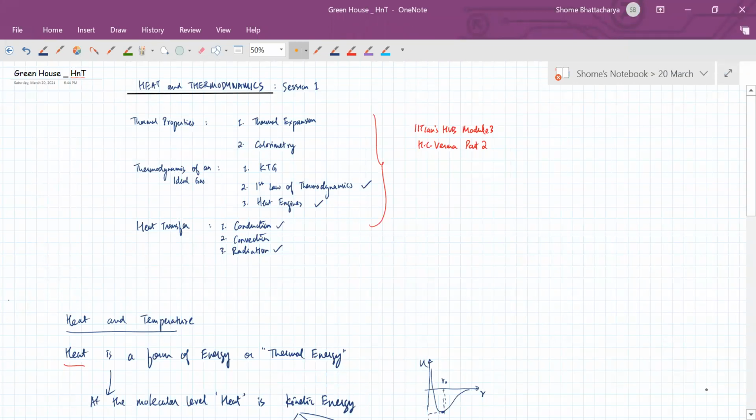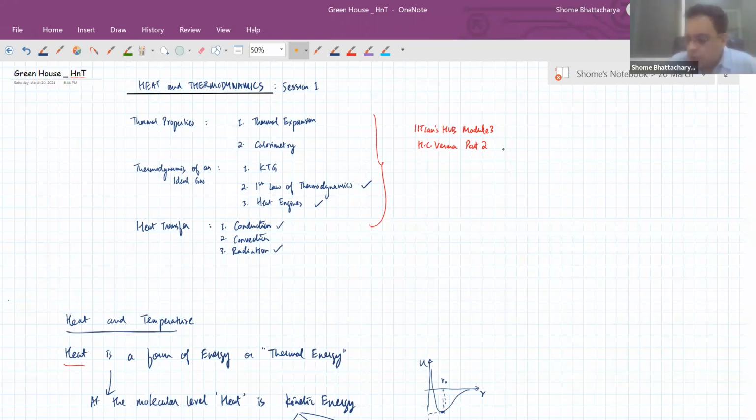Sir, I have one conceptual doubt. Yeah, tell me. Sir, if I imagine that there are two bodies, one of higher temperature and one of lower temperature, both are kept in close contact with each other. Right. So, if I imagine at the molecular level, the body having the higher temperature will have more kinetic energy in its molecules. Let's say they are both solids, like two metallic cylinders. Now one is at a temperature of 50 degrees C, the other is at a temperature of 20 degrees C. So the molecules in the 50 degrees C one, they are vibrating faster.